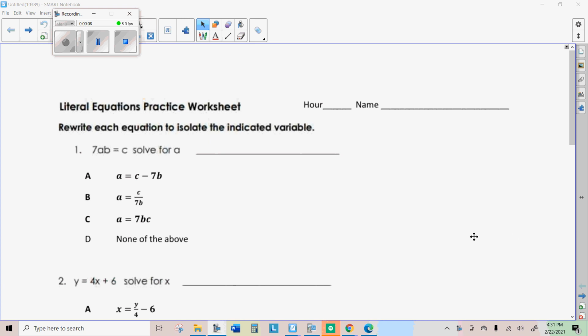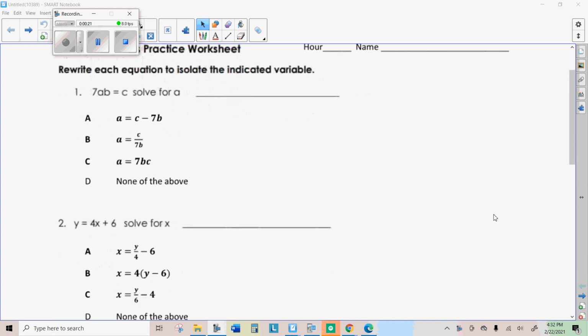6.1H. I'm just going to help you with your homework a little bit here. The objective is that you learn how to solve for any variable of a literal equation. I'm going to do a couple of these problems with you, and then you'll finish it up and submit your answers on the Google form.